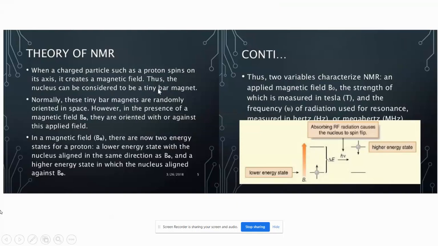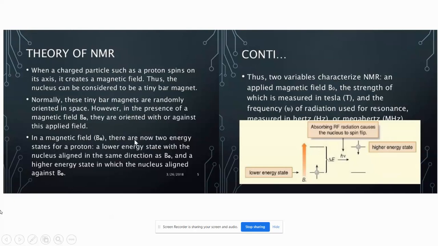So consider there are so many protons and neutrons in that. They are considered to be tiny bar magnets because every nucleon is rotating, spinning. Normally, these tiny bar magnets are randomly oriented, but in the presence of a magnetic field, they will orient themselves with or against that field, so parallel or anti-parallel with that applied field.